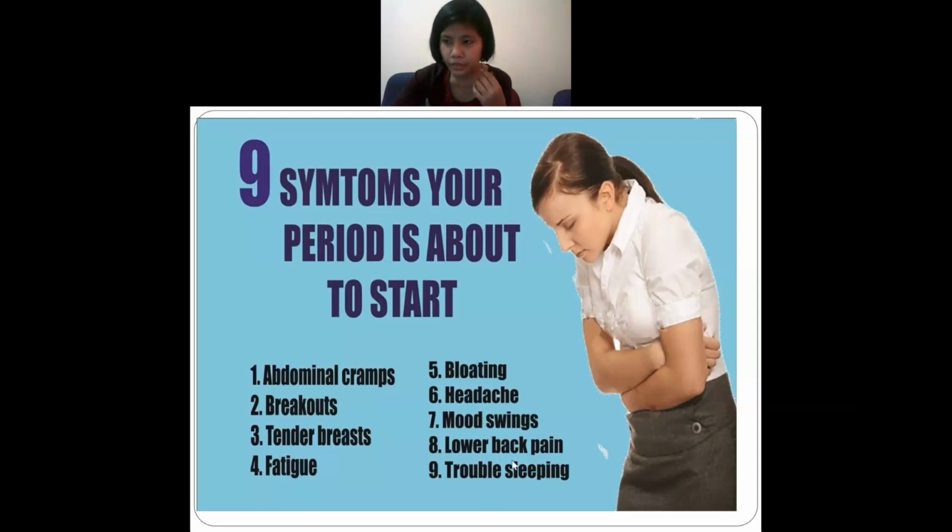Okay, next is lower back pain. Lower means what? Obviously it will be down. So lower means in the lower side of her back it will pain. Understand? Number nine is trouble sleeping. It means the girl or female will find difficulty in sleeping. She won't get enough sleep because of the pain, because of the abdominal cramps. So she won't be able to sleep.